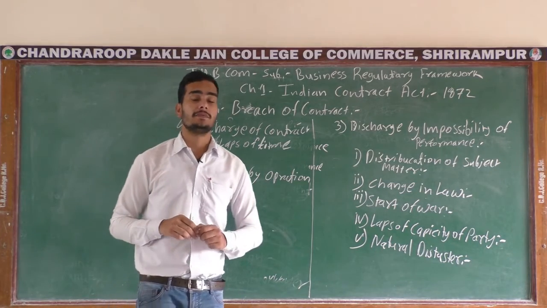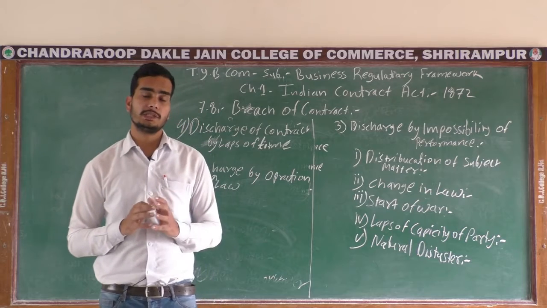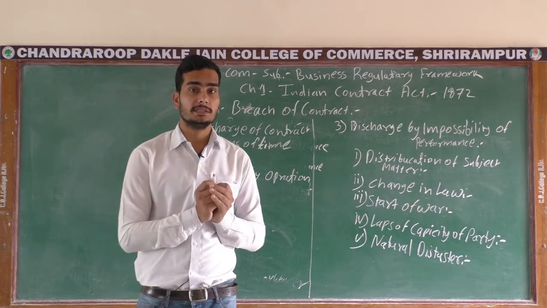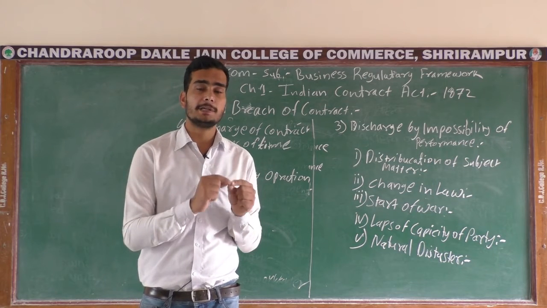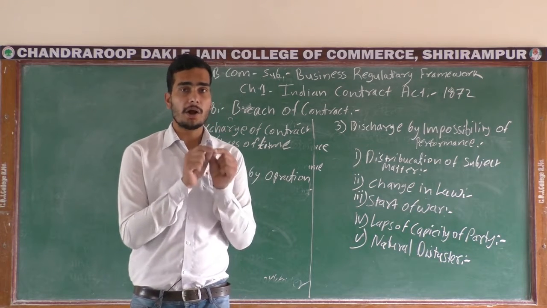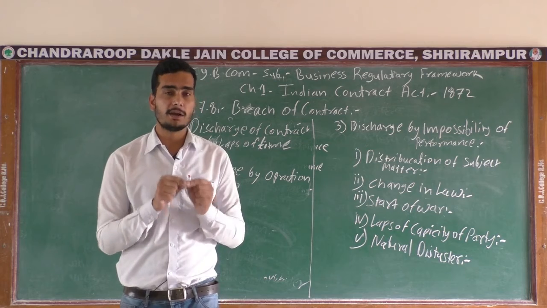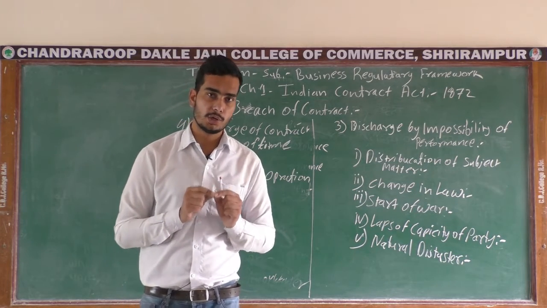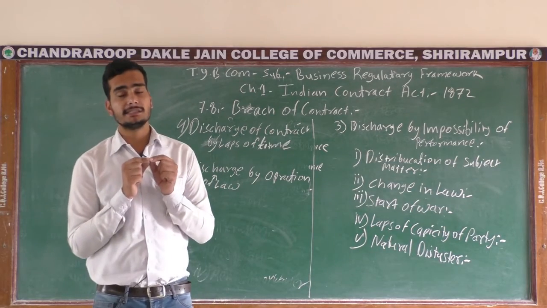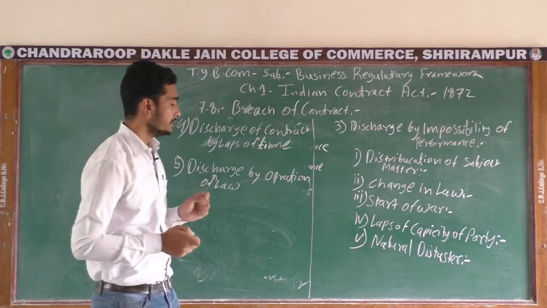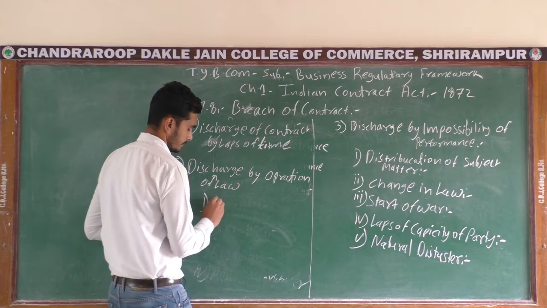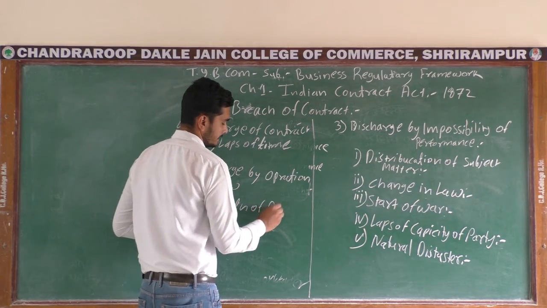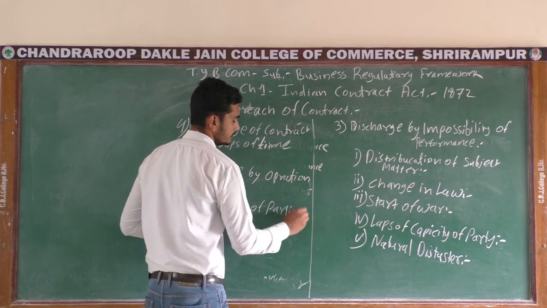In certain types of cases, your contract is going to be discharged by various types of issues relating to your parties. If a certain thing happens between the parties, your contract is going to be dissolved or discharged due to the operation of law. There are some types or examples of that. The first is death of parties.